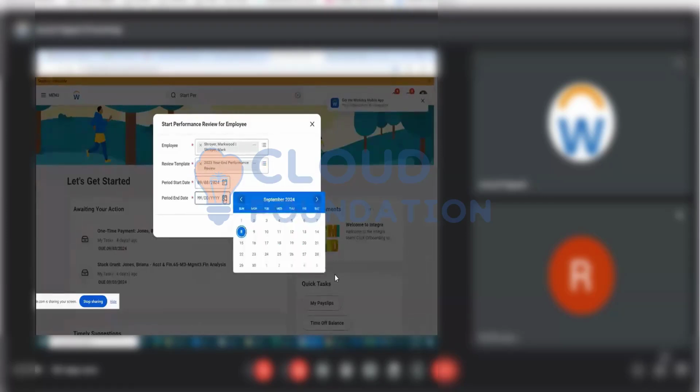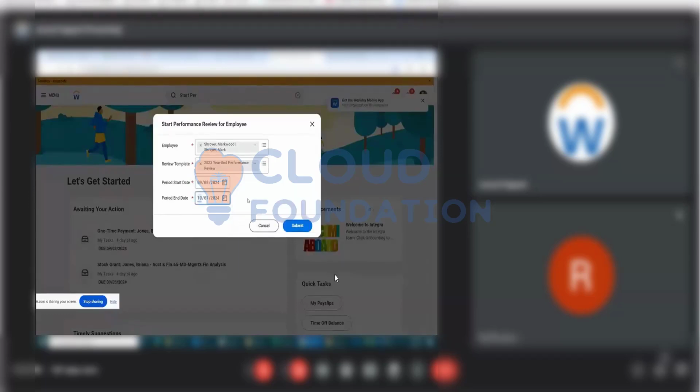This is like when the performance review starts and when it ends, right? Like the cut-off dates. Right, basically. So within this period they have to complete. If they don't complete, then they cannot do any more. We can extend that, that is the other thing we have to do. But normally it should be done within that only. Suppose somebody has done the performance review and the period is closed and they want to make changes, then what? Do you open this review period again? No, we can make the changes. We'll come back to that later. Let's do this first.